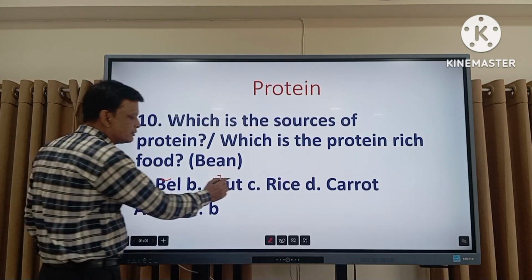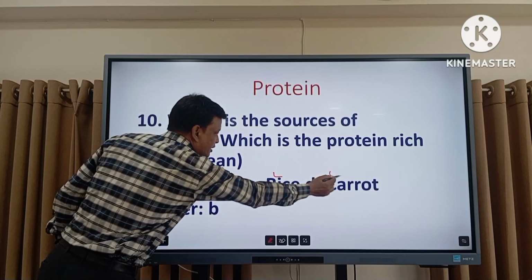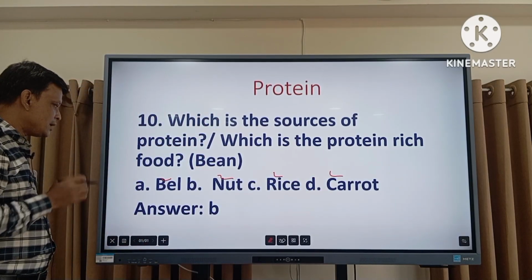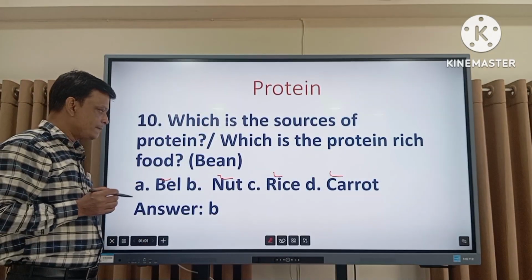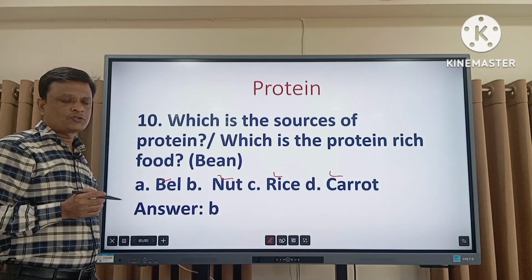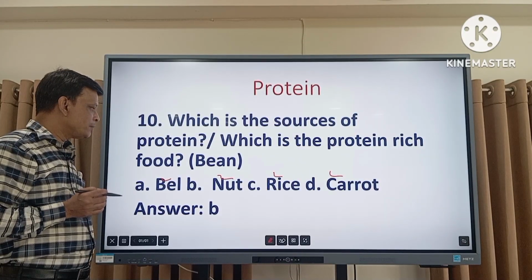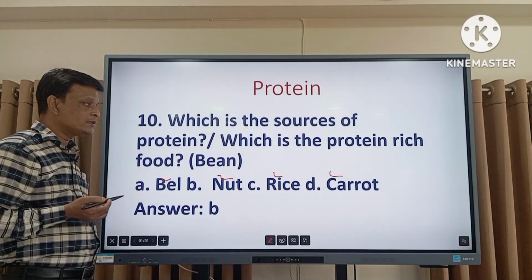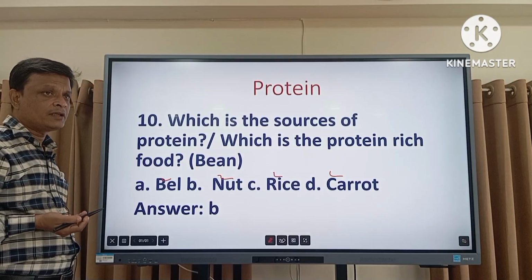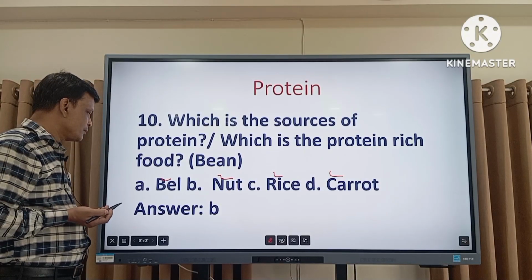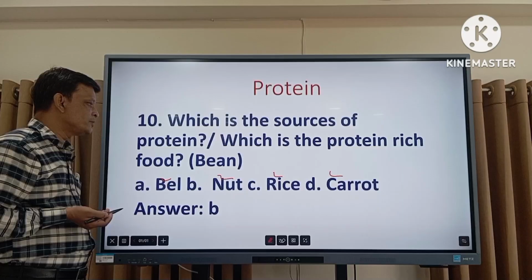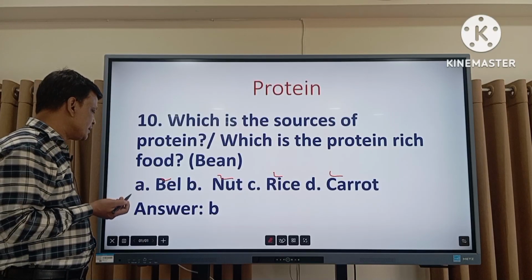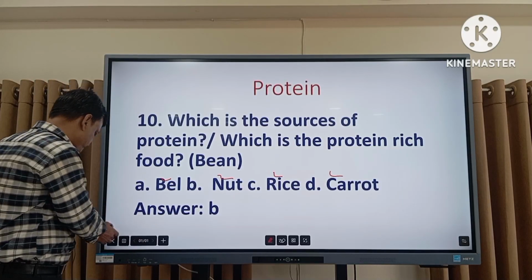Second option is nut, third rice, and fourth carrot. The correct answer is B, nut. Nut is the source of protein, but bale and rice are sources of carbohydrate, and carrot is the source of vitamin A. So the right answer is B.